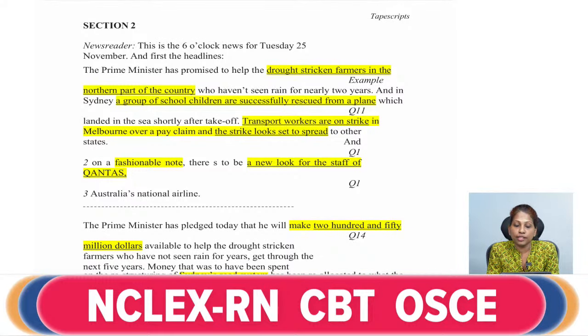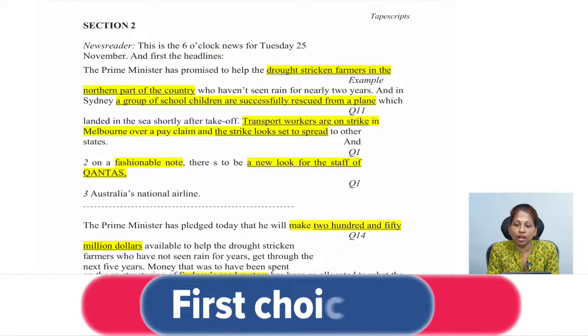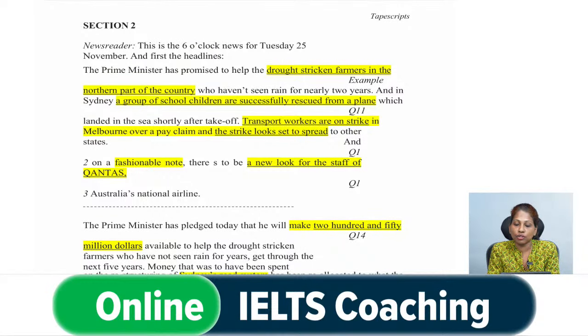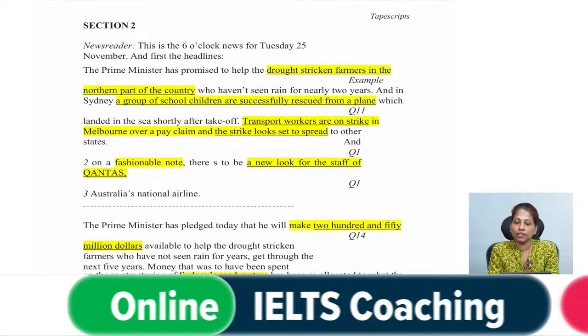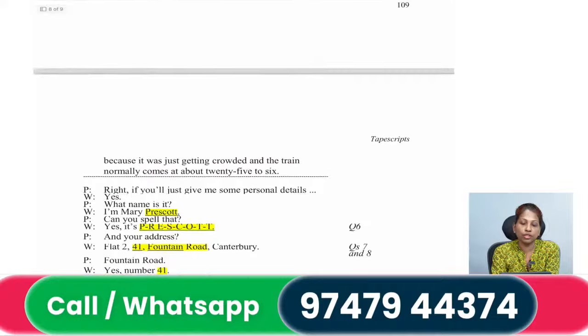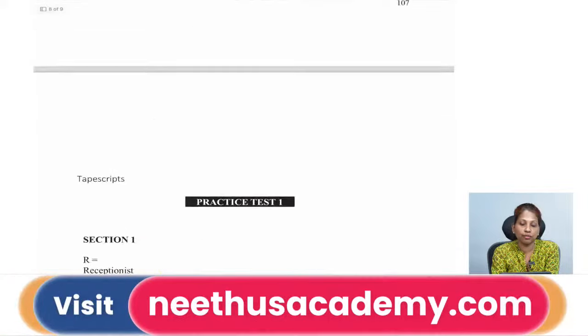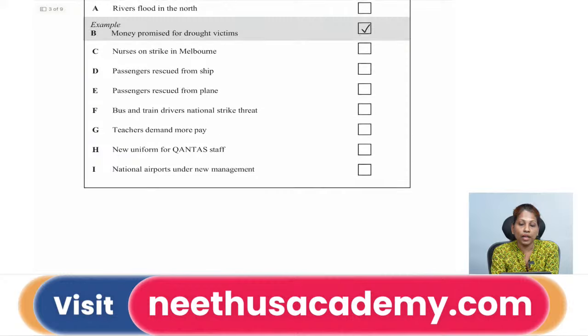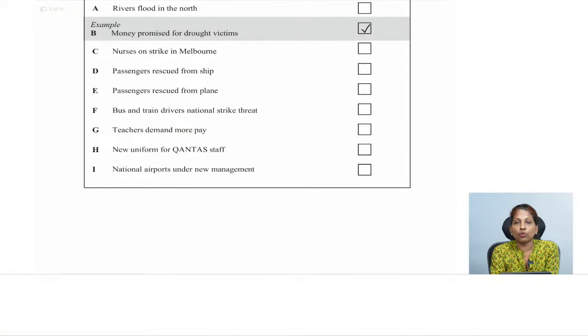The Prime Minister has promised to help the drought-stricken farmers in the northern part of the country who haven't seen rain for nearly 2 years.